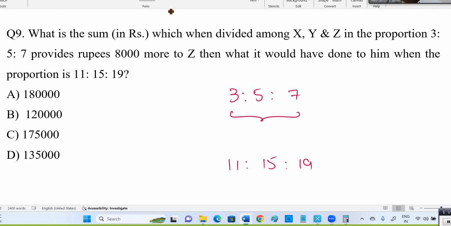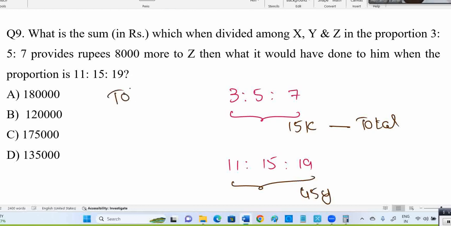What is all this together? 3 plus 5 plus 7, 15k. Let it be 15k. 3k, 5k, 7k. 15k is related to some amount, the total. Then adding 11 plus 19, 30, 30 plus 15, 45. But now don't use k, I used k above. Now it should be something like y. 45y. Both should be equal now, because both totals should be the same amount you are distributing.